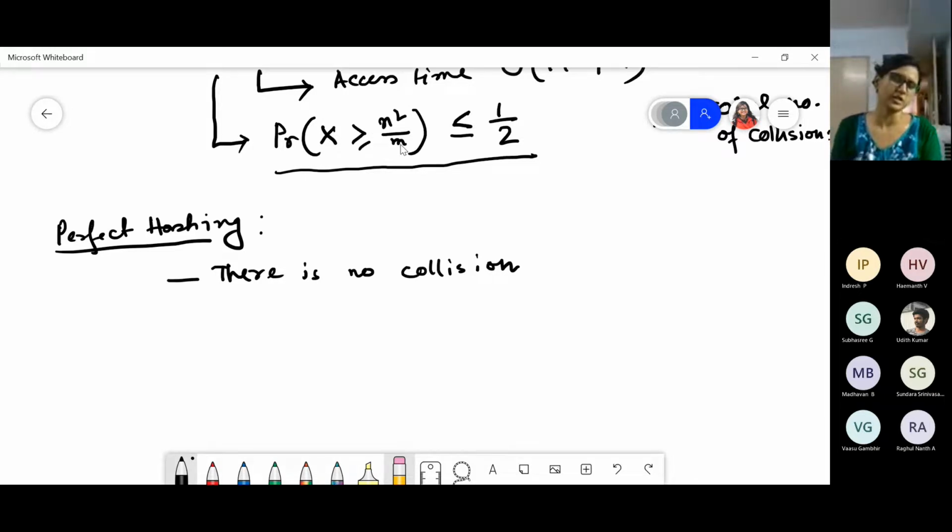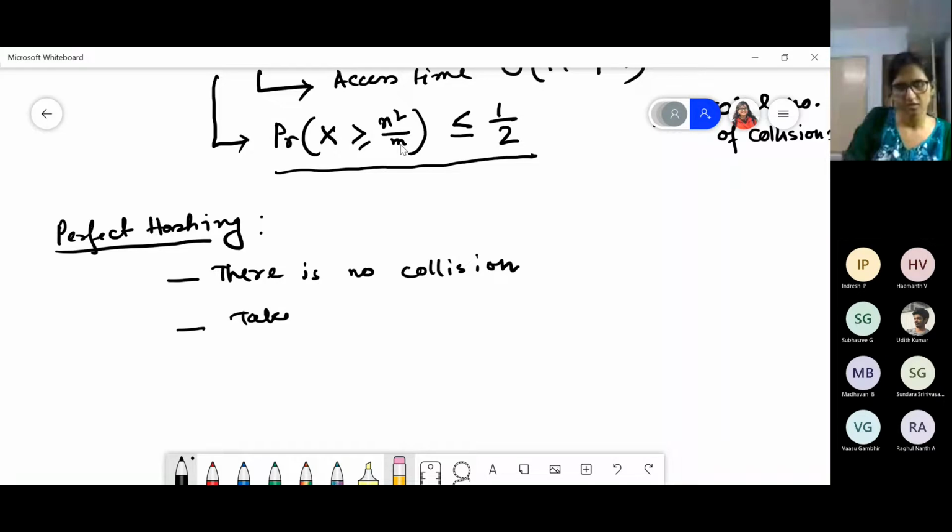So the probability of not having any collision is more than or equal to 50%. There is a 50-50 chance. So if you try 2 times, on average it is expected that you will get a hash function for which those key distributions are not going to have any collision.